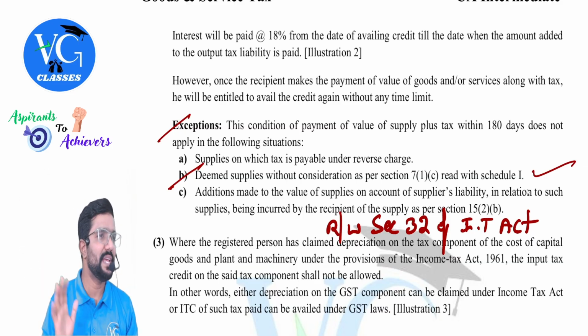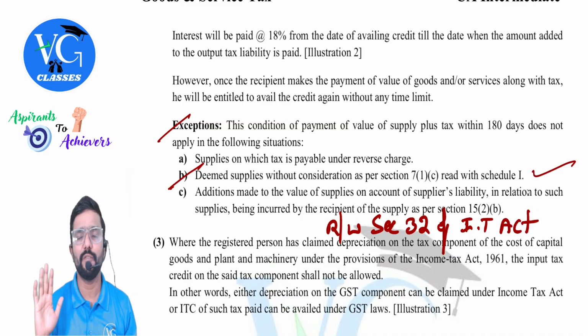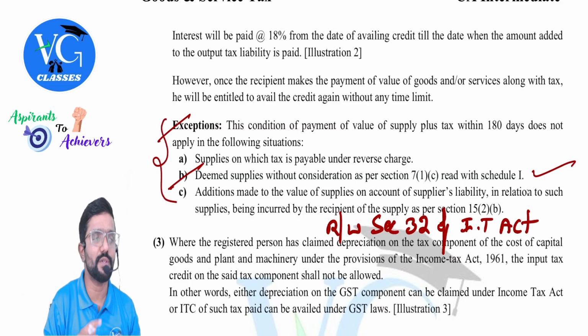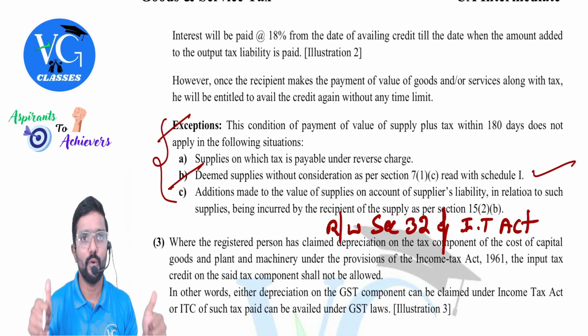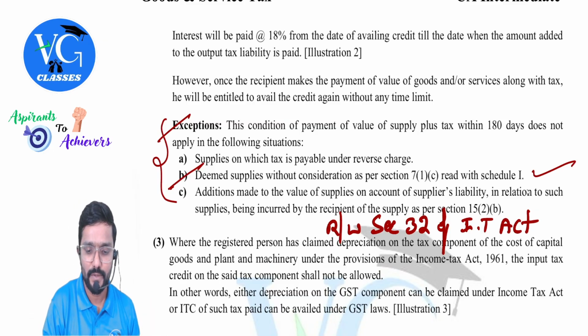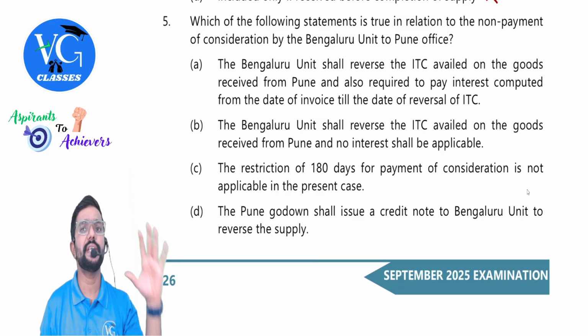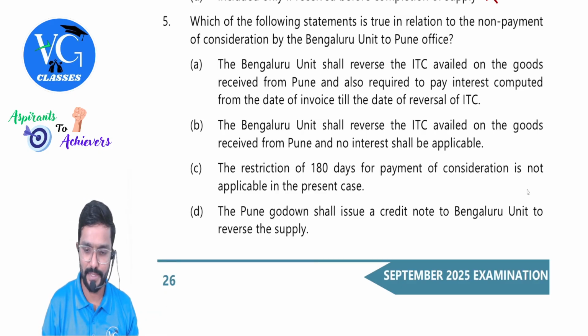No. They need not make the payment within 180 days because for them this provision is not applicable. Hope you got it. Yes. So whatever is covered here is under para 2 of Schedule 1. Hence for Schedule 1 cases, the 180 days time limit is not applicable.